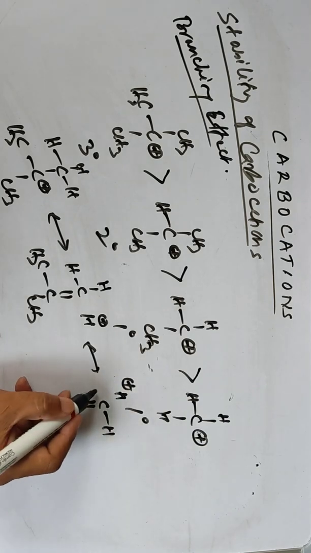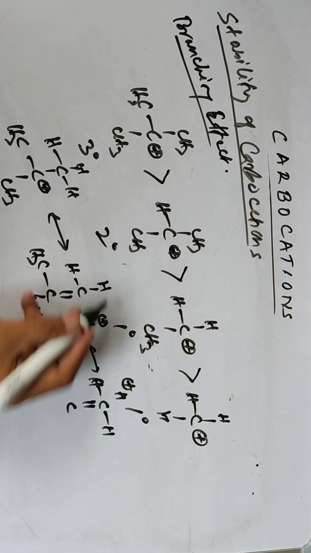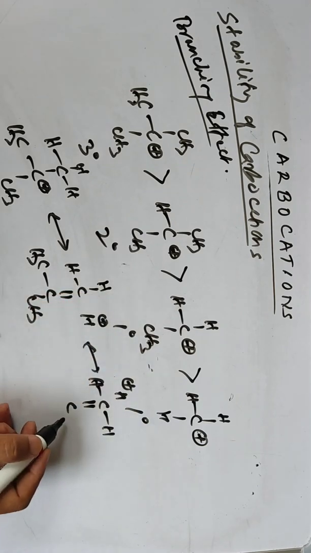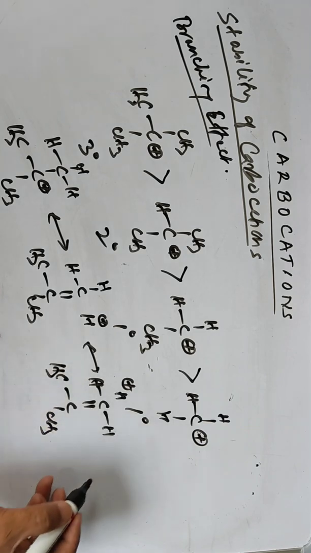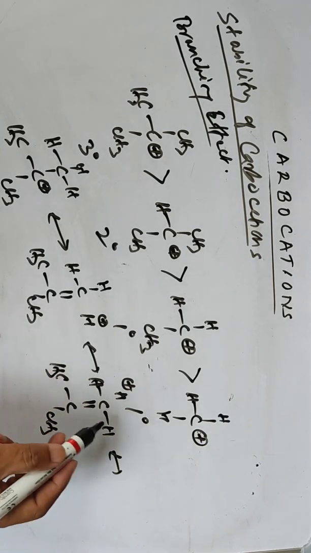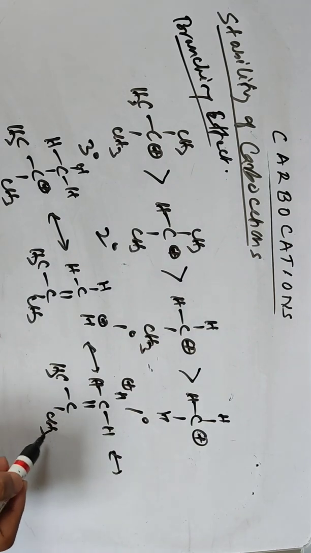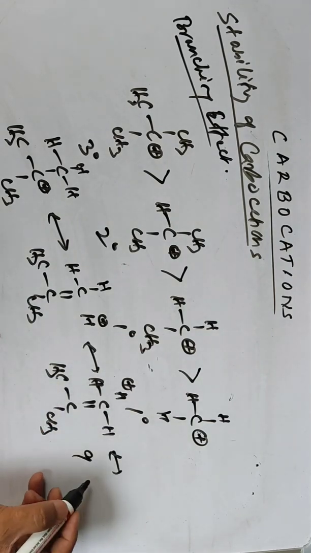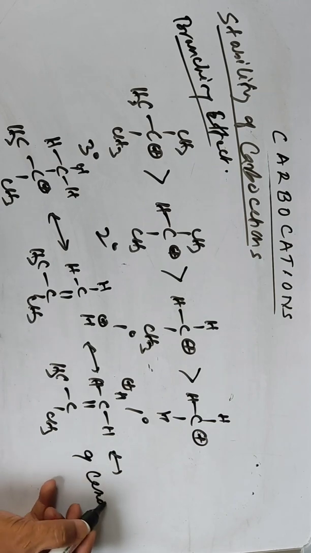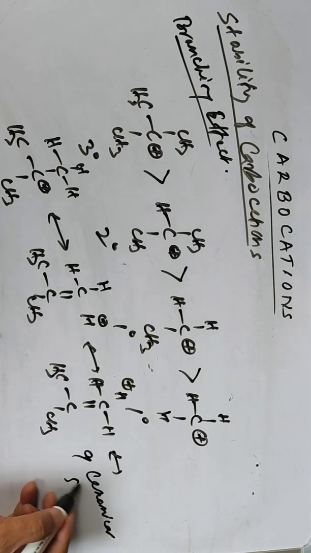In this way you can write many structures. For this there are 3, for this again 6, and for this again 9. So there will be 9 canonical structures.